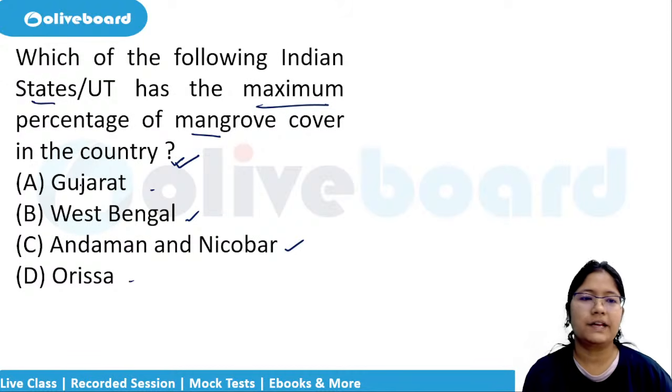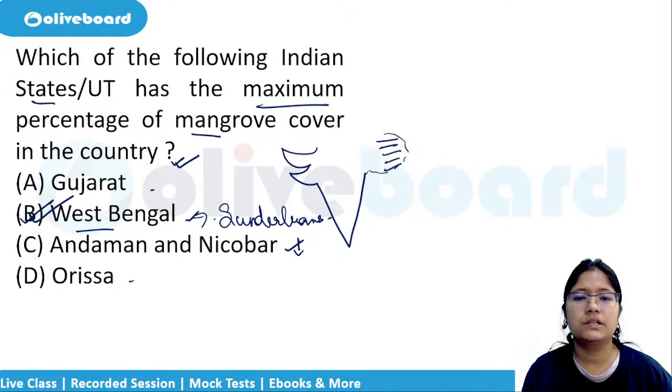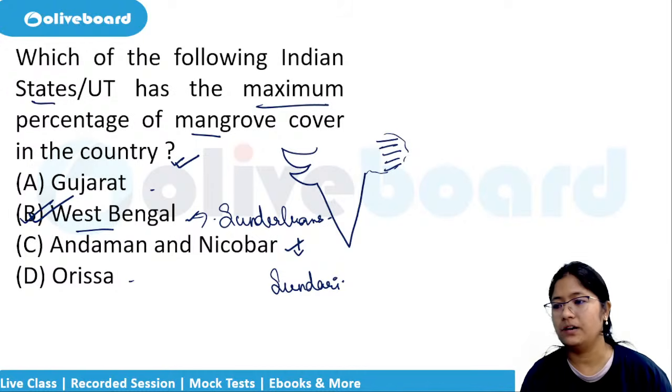West Bengal, Abhinav, correct answer. West Bengal is the state which has the maximum percentage of mangrove cover. All right, in the mangrove regions, in the case of West Bengal, you have the Sundarbans. Sundarbans, because of which tree? The Sundari tree. And they have the floating roots or the specialized mangrove roots. Okay.